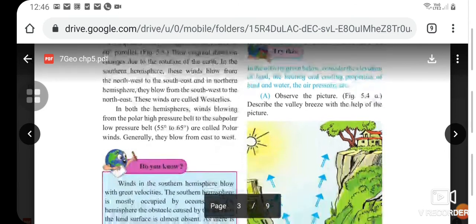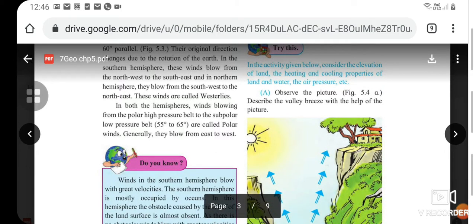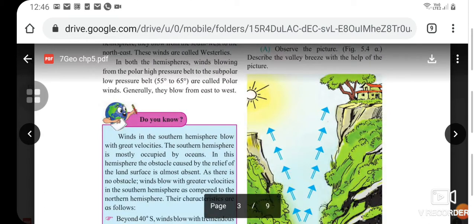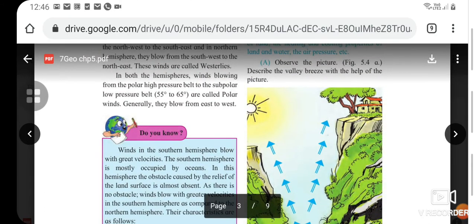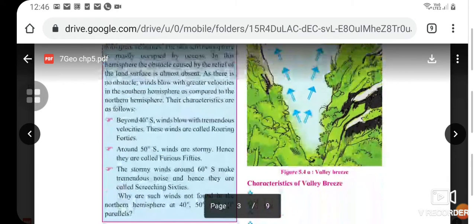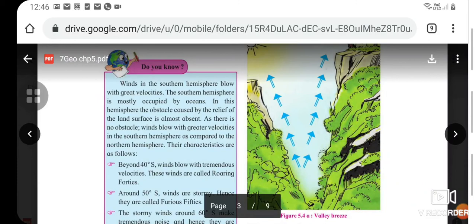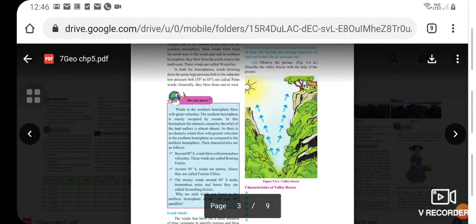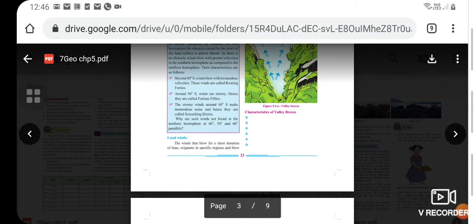Here's another activity for you to conduct. In the activity given below, consider the elevation of the land, the heating and the cooling properties of land and water, the air pressure, etc. Observe figure 5.4a and describe the valley breeze with the help of the picture. See, this is the figure, and see the elevation. On one side is the house and on the other side is the sun. You have to write the characteristics of the breeze.